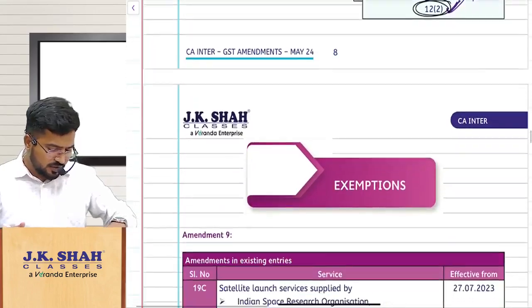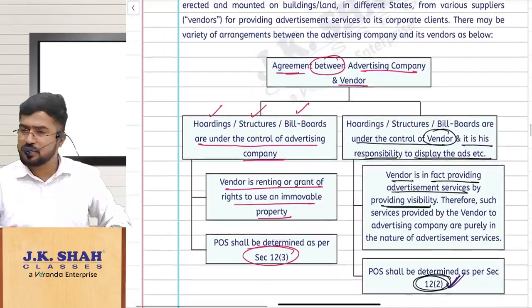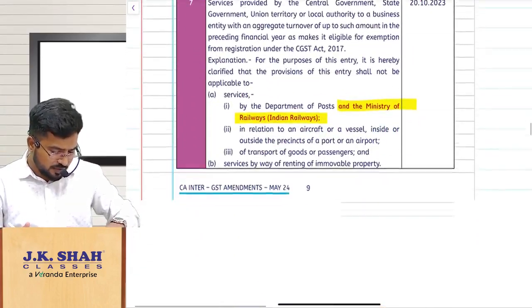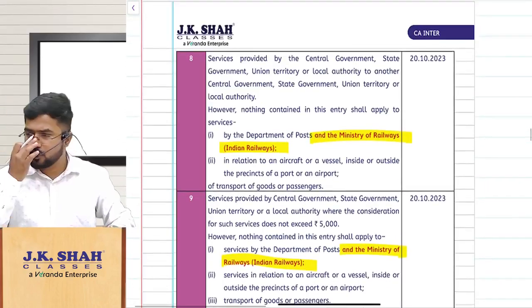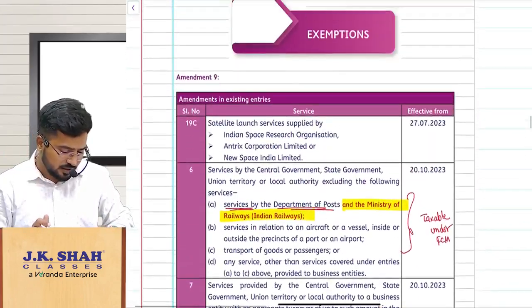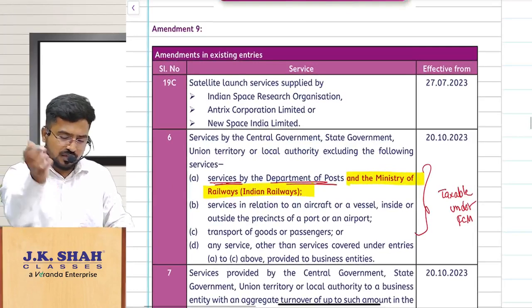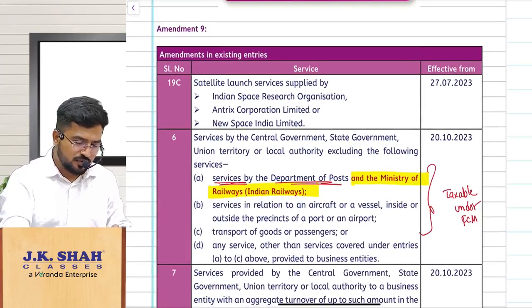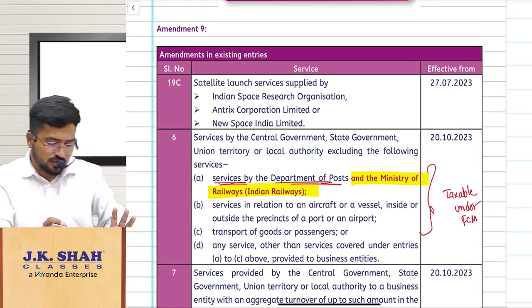Next. So what is the next one? With this we are done with place of supply amendments. Exemption amendments also, some we have already finished, like those related to government services. Very important things are here. See, this one should already be there in your books when we discussed it, if you remember, and it is given in the statutory update as well.